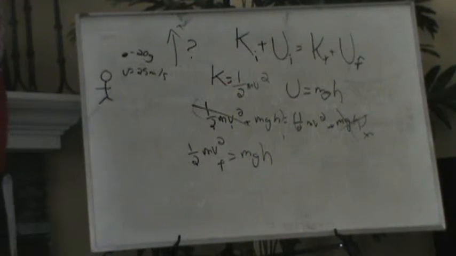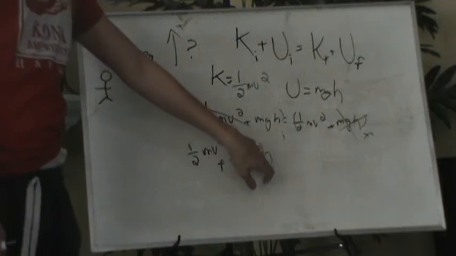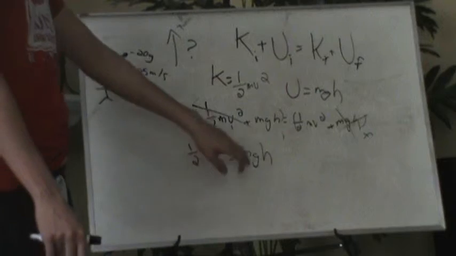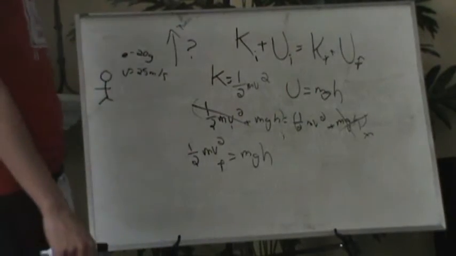The reason is because we want to find out the height. So we want to find out this h, the height.